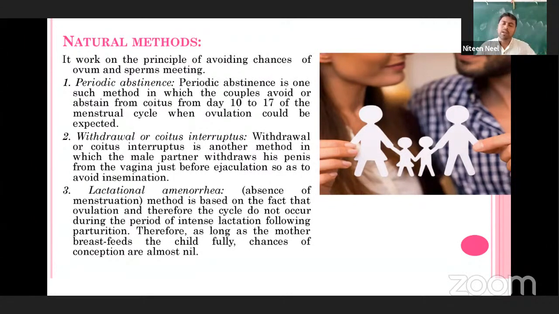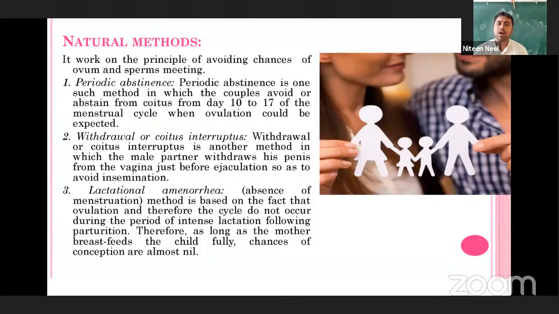Only sperm is there, and the sperm will die, right? That is what we say: if there is intercourse during the periodic abstinence, then there is no chance for fertilization or pregnancy.